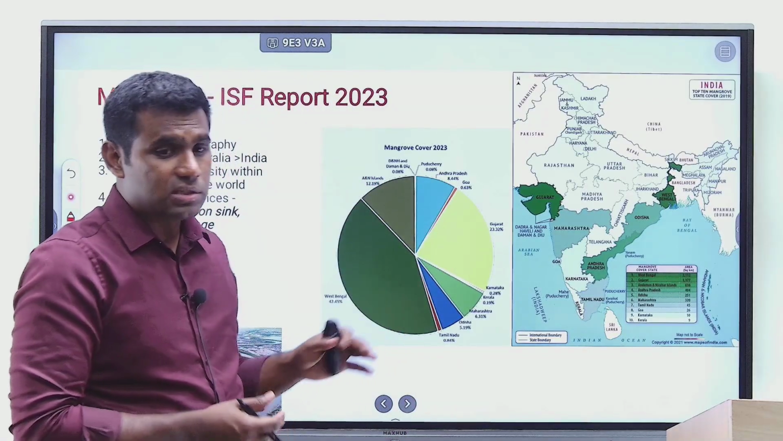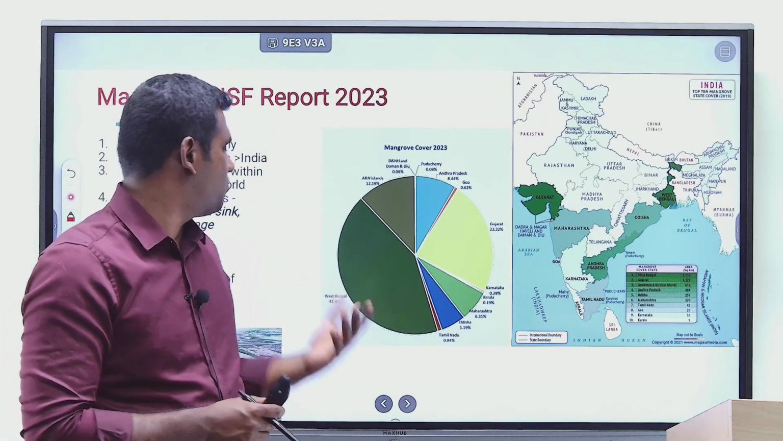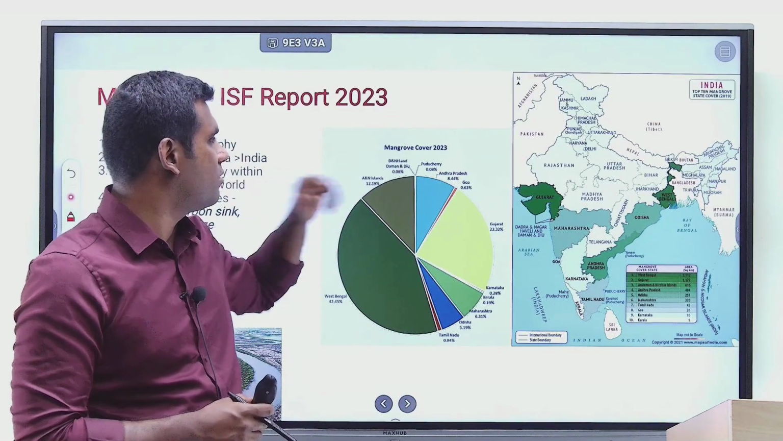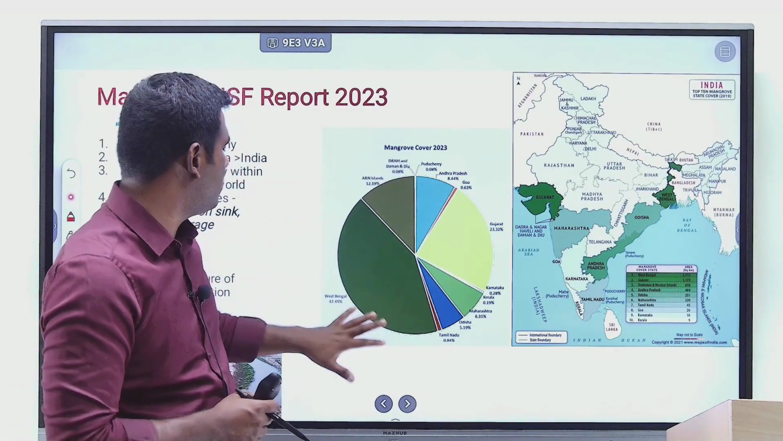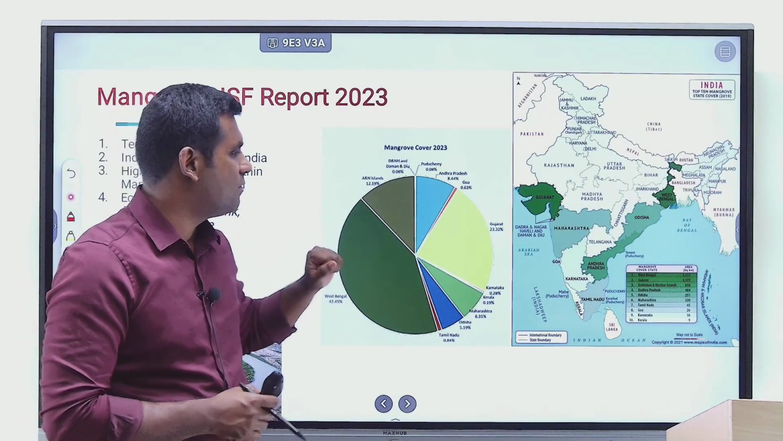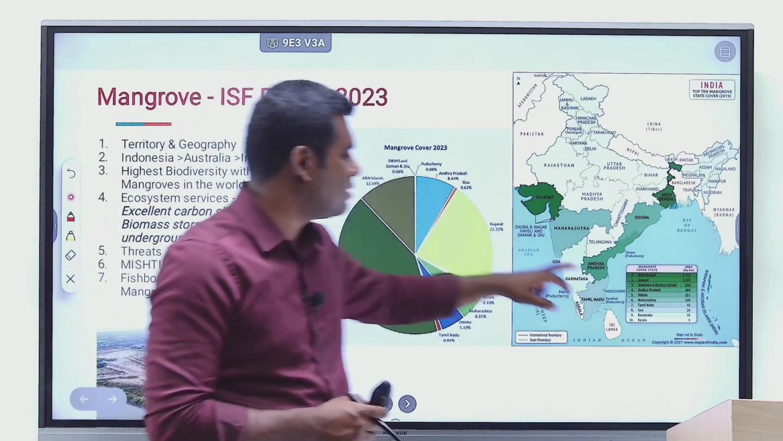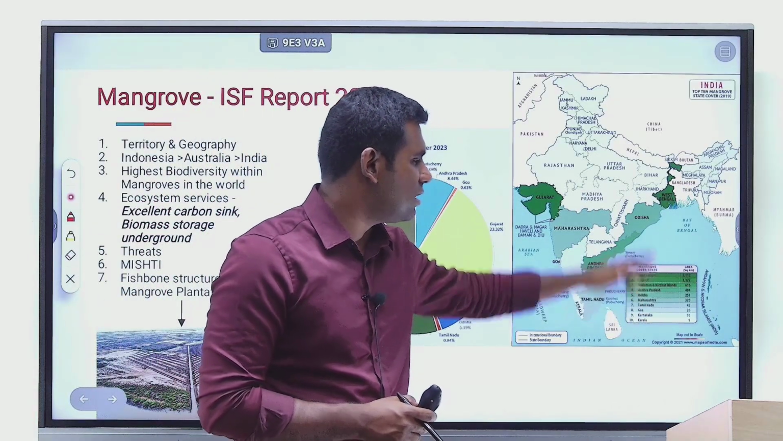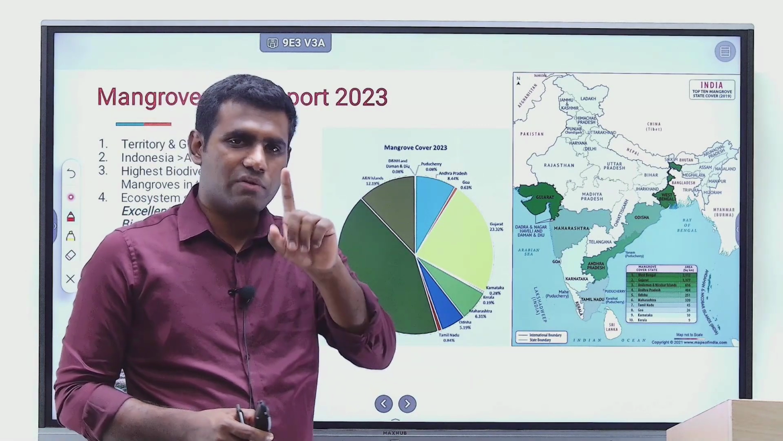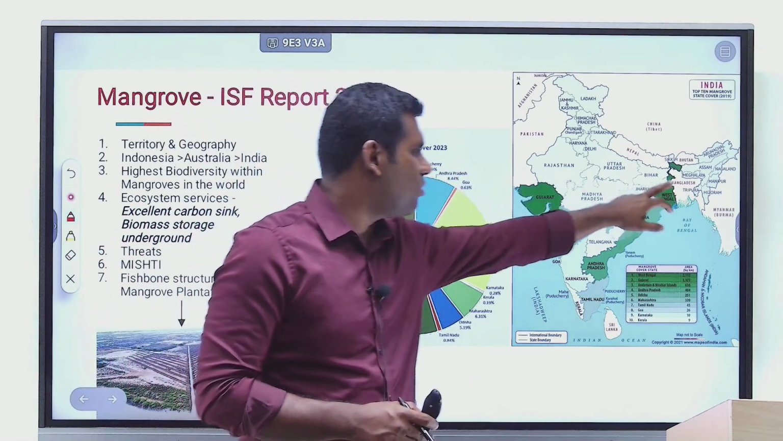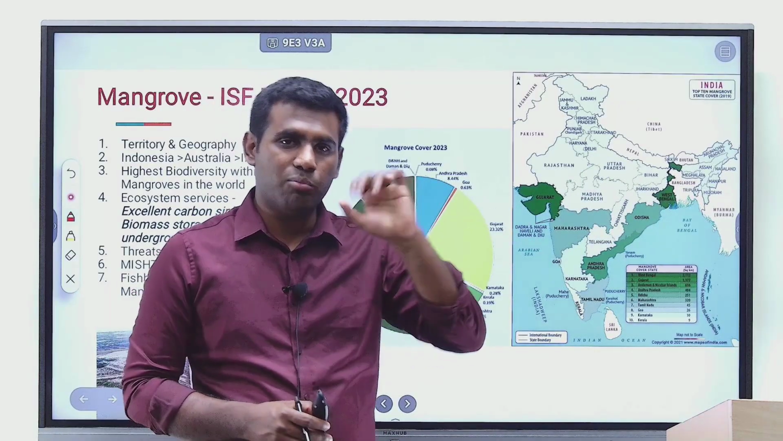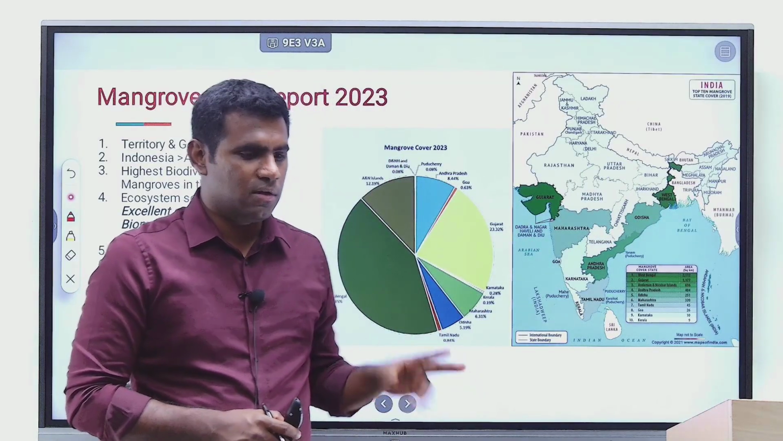In India, which state has the highest percentage of mangroves? It's West Bengal. As per the latest survey report of 2023, the highest mangrove cover is in West Bengal, followed by Gujarat, Andaman and Nicobar Islands, Andhra Pradesh, and Odisha. That is the order. You don't have to know all the states, just the first state alone. West Bengal has higher mangrove cover than Gujarat. That's an important point to be observed here.